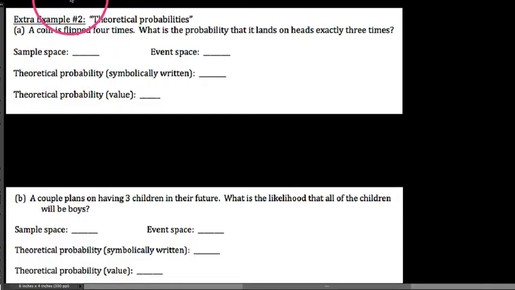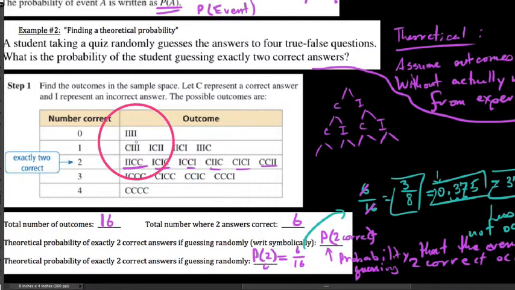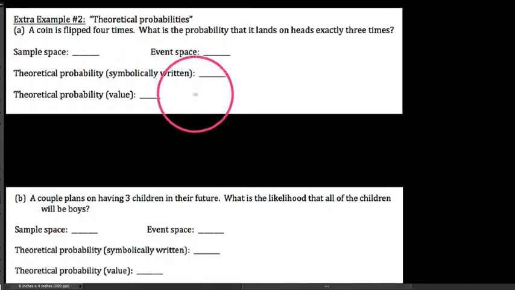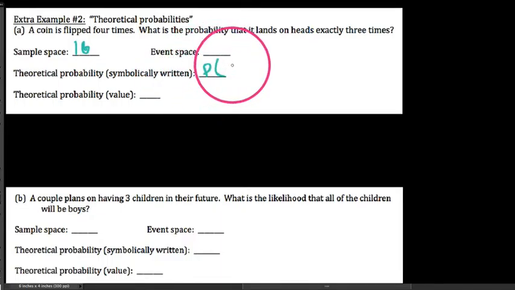So sample space-wise, I suppose we would have this same thought experiment that we just considered here, flipping a coin 4 times. So there are 16 possible outcomes, and the event space we're asking about here would be how big. The theoretical probability we're trying to find is the probability that we get 3 heads.